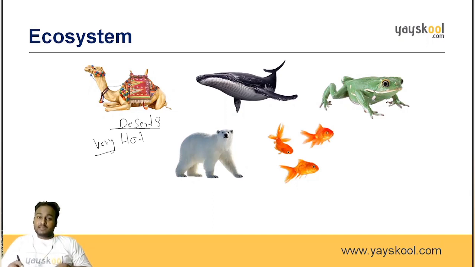So what are the animals that live in this very hot climate? We can say directly that it is the camel. So we find the camel in the desert only. Do you find camels in any oceans or in nearby river areas? No. You'll find the camel only in these regions.